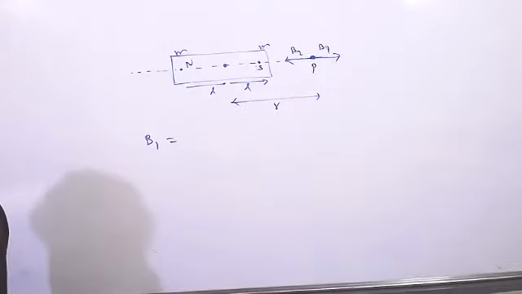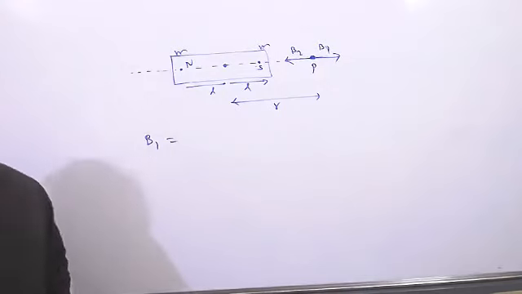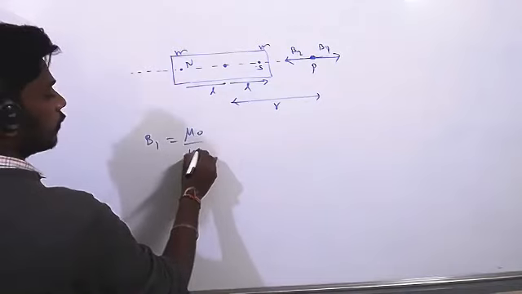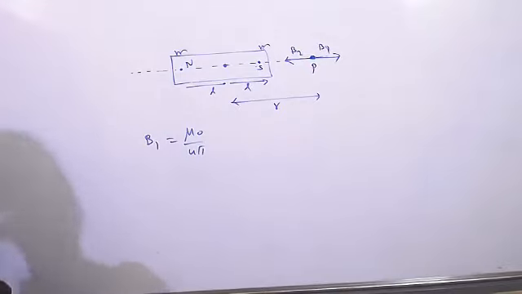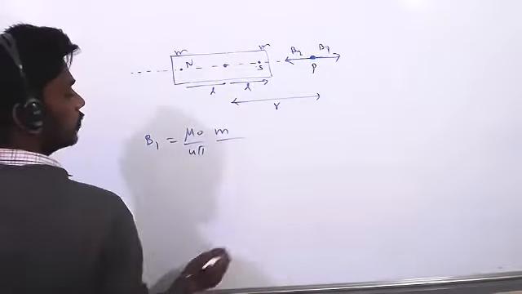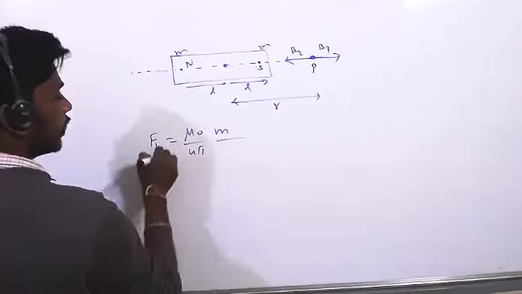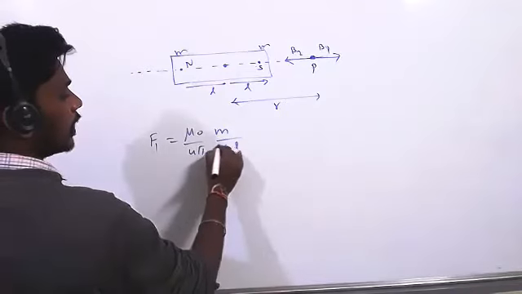Sir, are we calculating force or magnetic field strength, sir? Take force. Magnetic field we can say. Calculate the magnetic field. How do we have to calculate the magnetic field? Mu naught by 4 pi, right? It's nothing but force, so we can say it is magnetic force. That's what the magnetic field is. F1 by R square. R square means here how much? R minus L whole square, right?